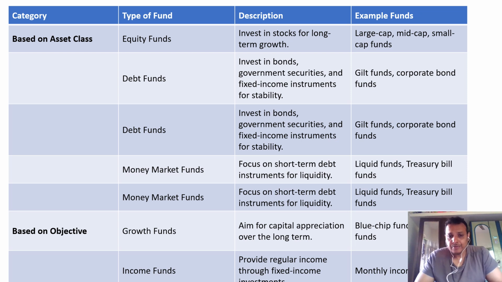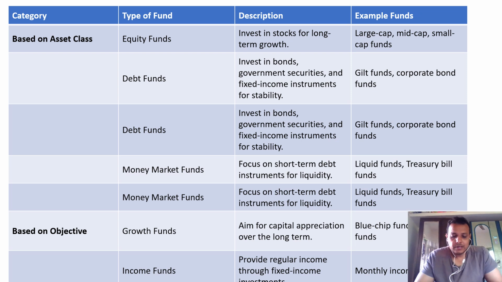Money market funds focus on short-term debt instruments for liquidity, such as treasury bills, in the form of treasury bill funds. Then, based on the objective, growth funds aim for capital appreciation, especially blue chip funds.